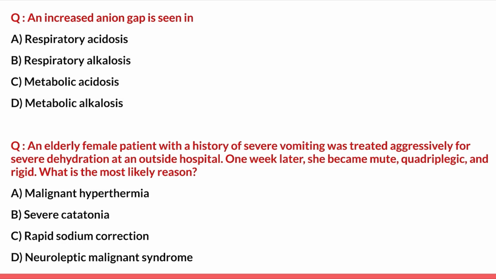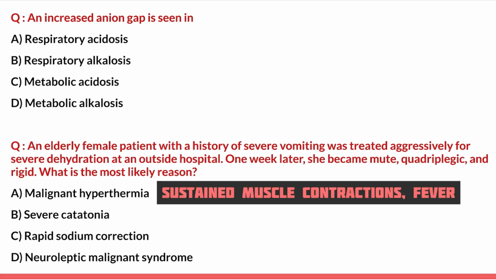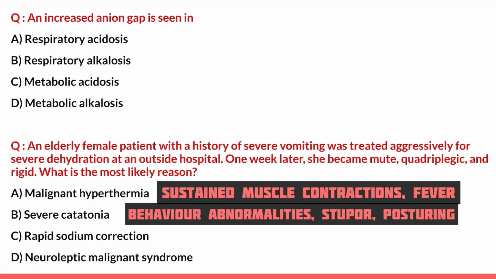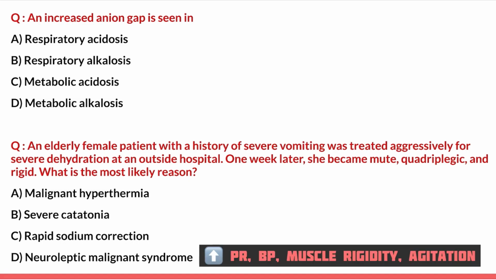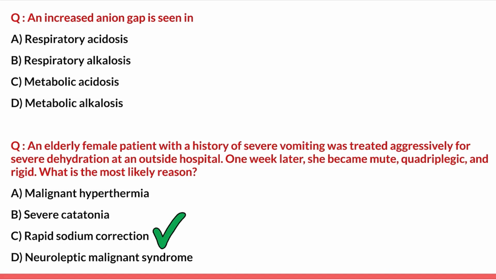Now option A, malignant hyperthermia, is generally characterized by sustained muscle contraction and fever, which is not the case here. Option B, severe catatonia, is characterized by behavioral abnormalities, stupor and posturing, which is also not the case here. And option D, neuroleptic malignant syndrome, is associated with increased pulse rate and BP, muscular rigidity and agitation. So these are also not mentioned in the question. So the best correct answer here is rapid sodium correction, which can lead to such a scenario, that is CPM. Hence, a gradual correction is always recommended.